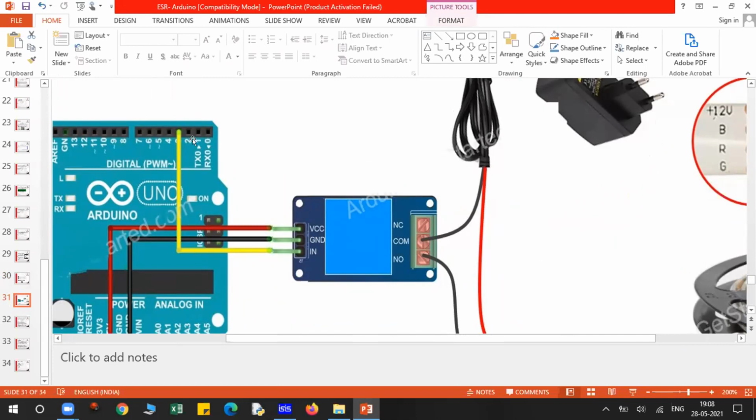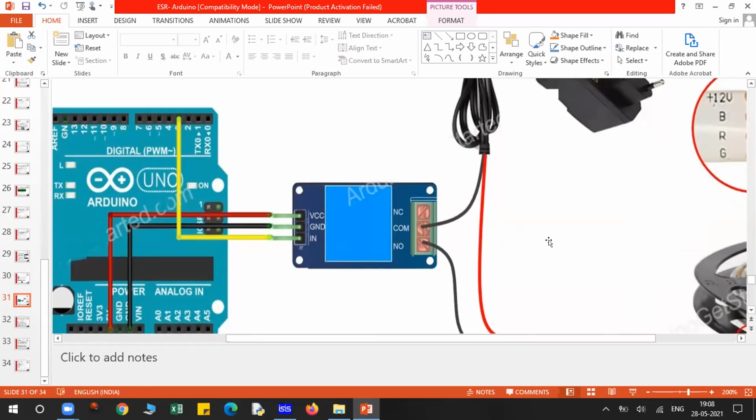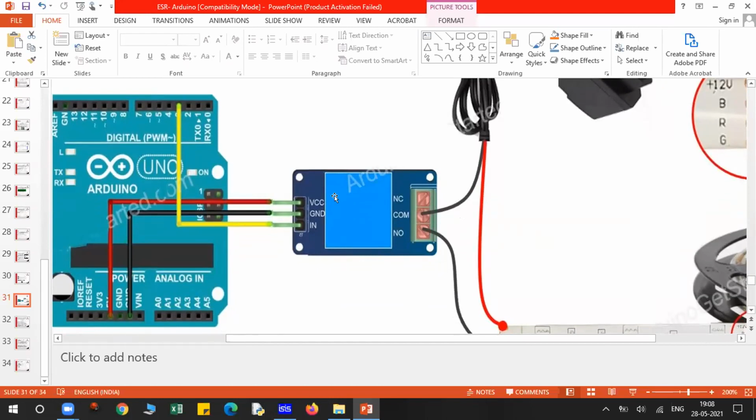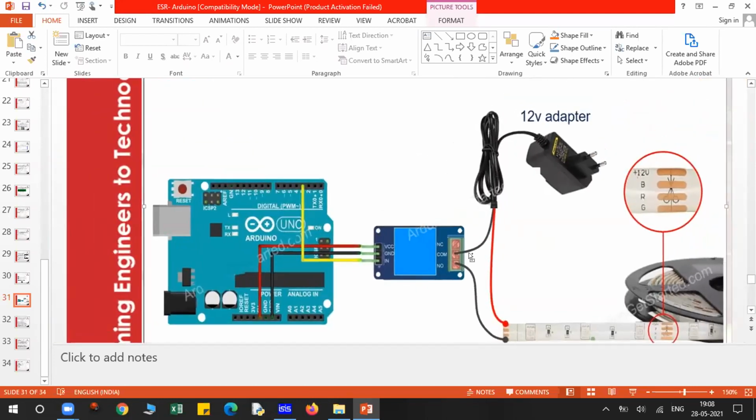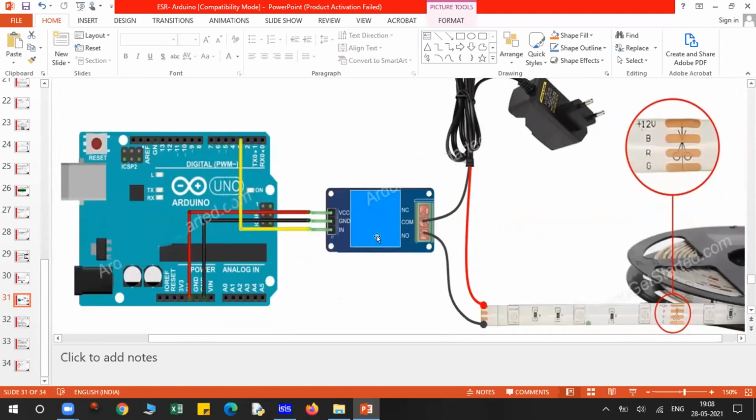This input will get triggered using the digital data pins, and at the output point you have the common point, the middle one, and normally open. So when you program your Arduino to give input to this input point, that means if it gets logic 1, the coil gets energized, the metal contact will go to the normally open button, and it will complete the circuit. Understood, guys? This is the practical diagram that you have to make if you're using it practically.